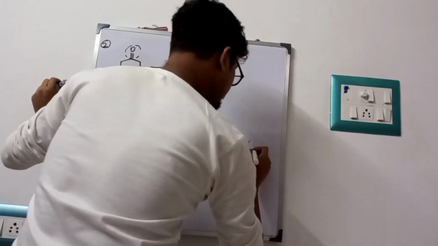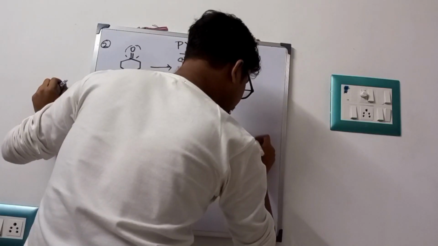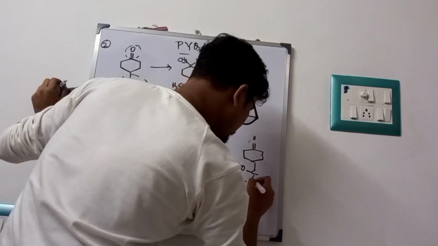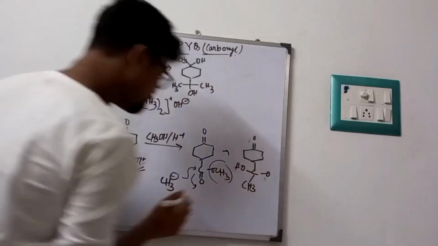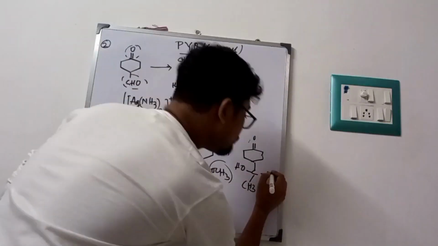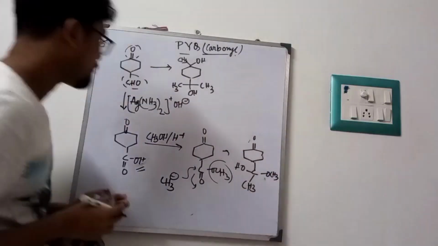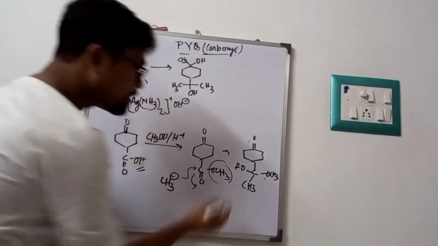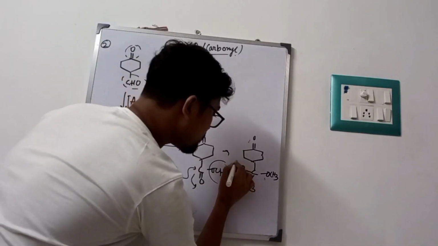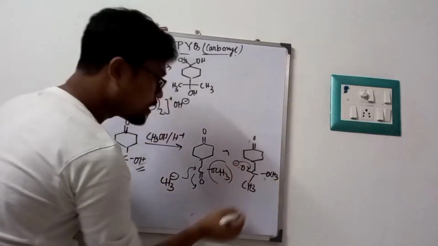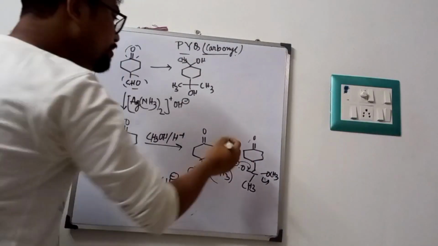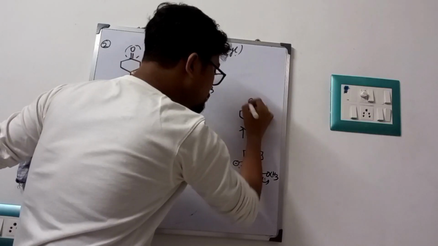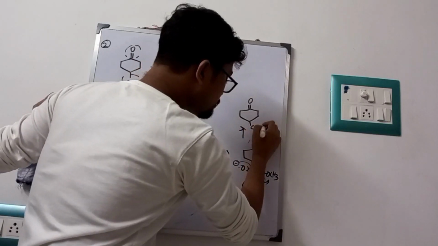Fine. I will write here again. This looks like O minus, CH3 and OCH3. Fine. So this is a good leaving group. This is an O minus, sorry. Then this O minus will come back, then OCH3 will be released. So we get COCH3.